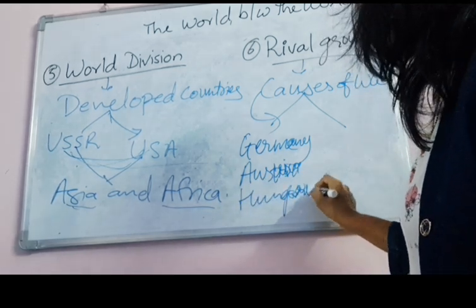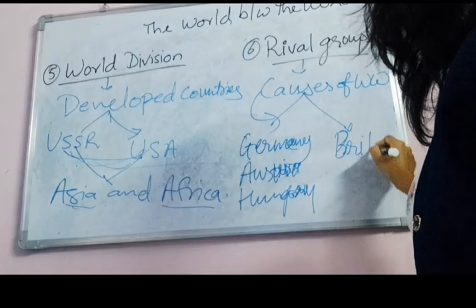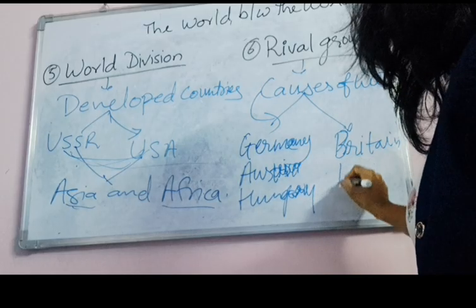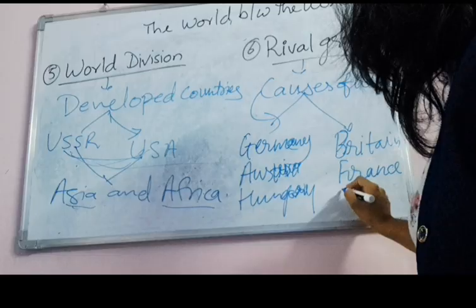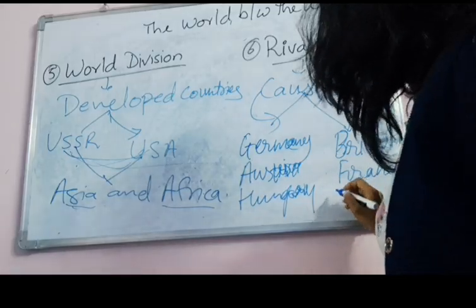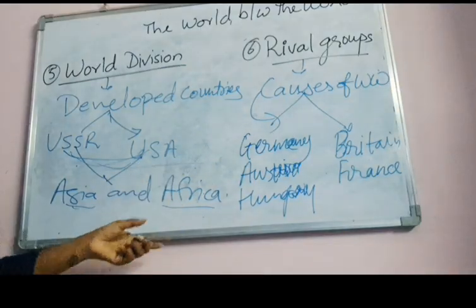And on the other side were Britain, France and Russia, these three countries.